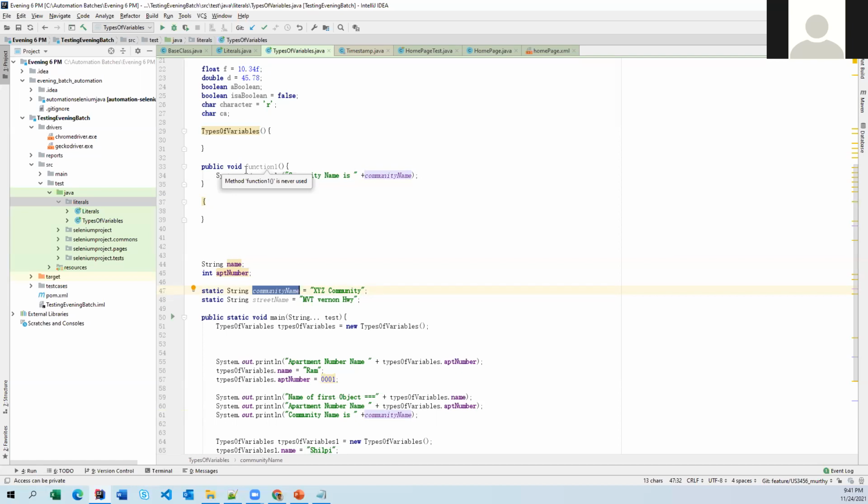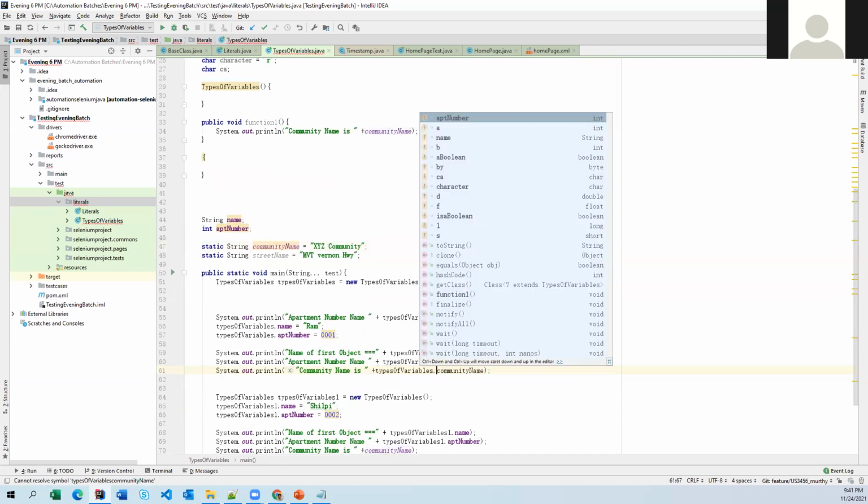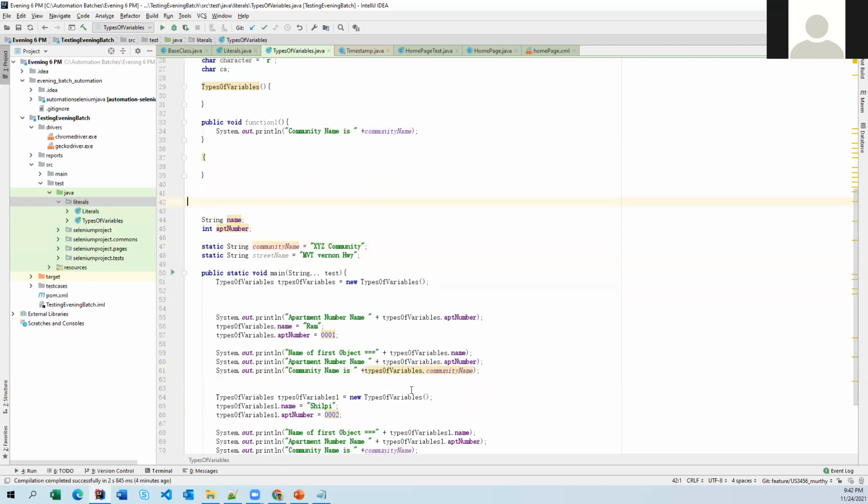Next, can we access static variables from a class object? Happily, you can. If I apply the object and type the variable name after the dot, you can call your static variable from your current class object also.